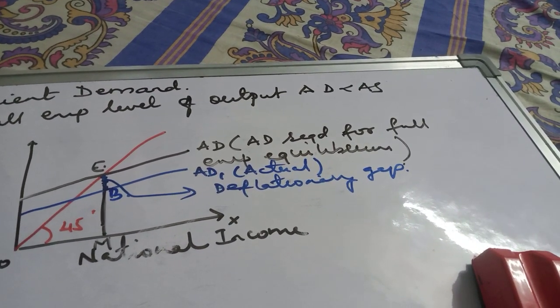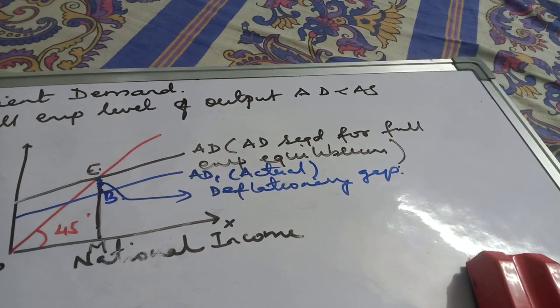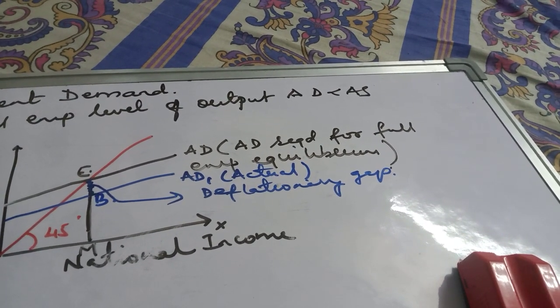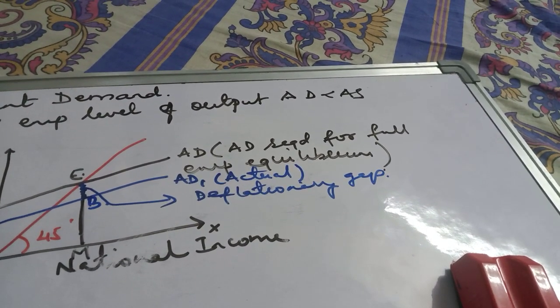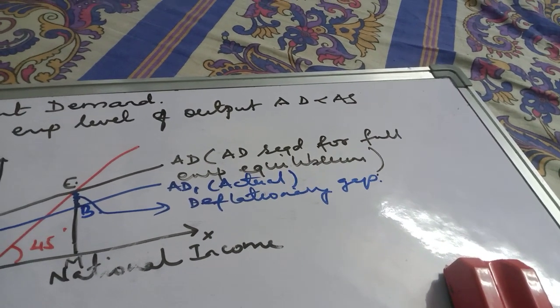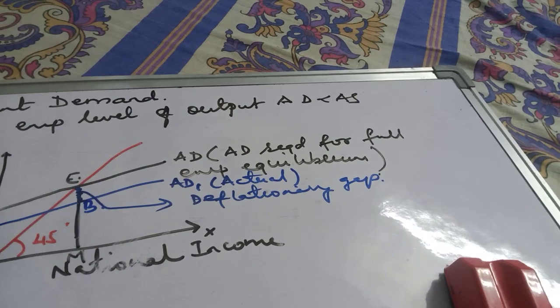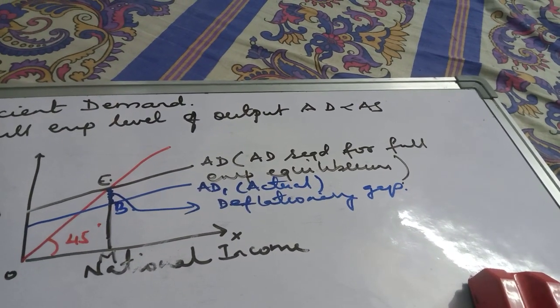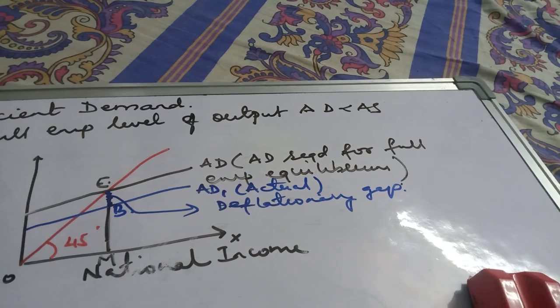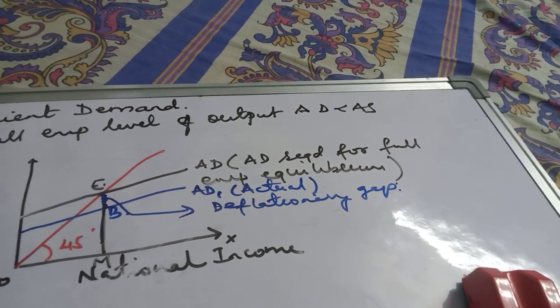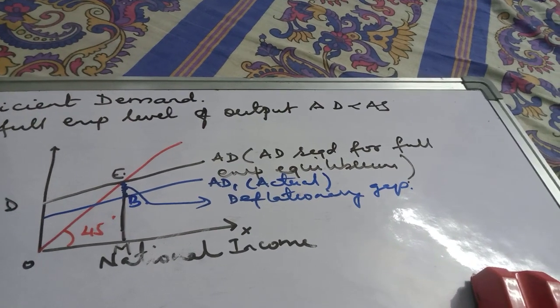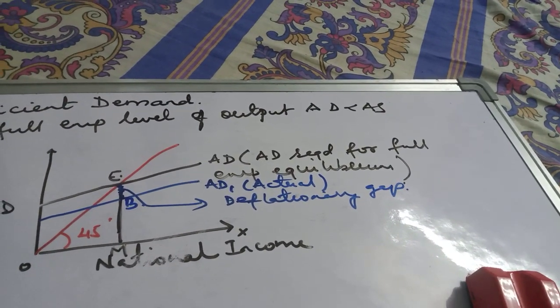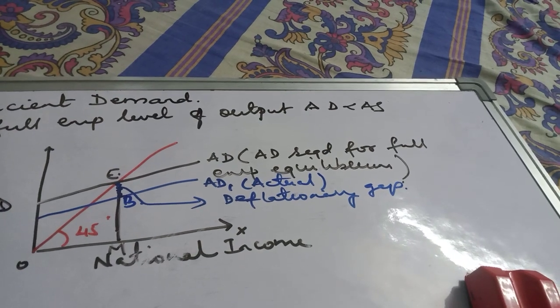Hence, E on 45-degree line represents full employment equilibrium. Why is it full employment equilibrium point? Because it's the ideal situation when AD represented by EM is equal to full employment level of output, that is aggregate supply or national income, represented by OM. Okay, so EM is equal to OM,